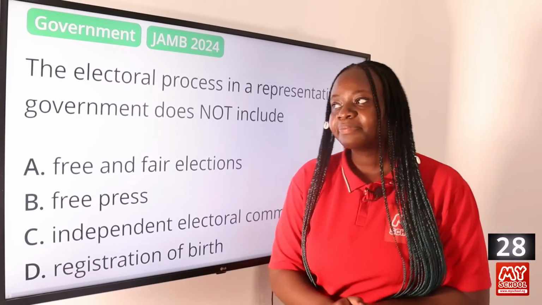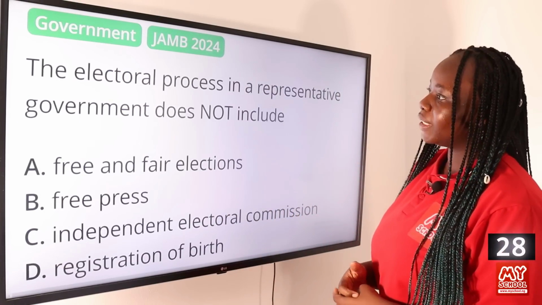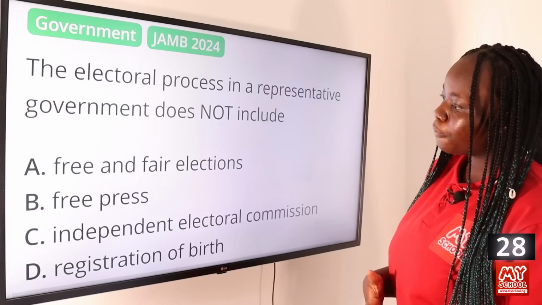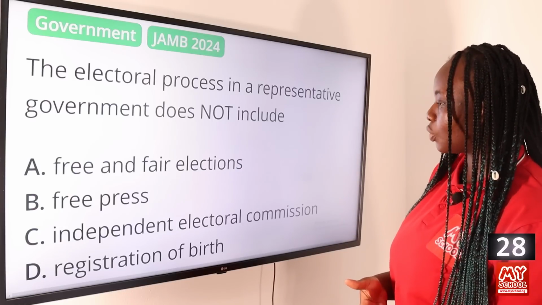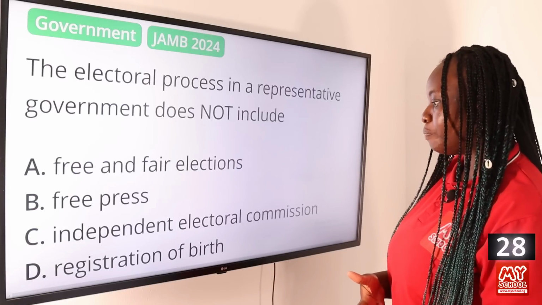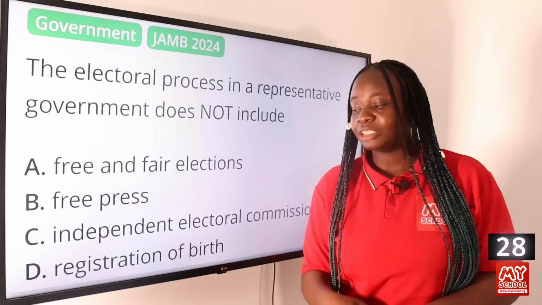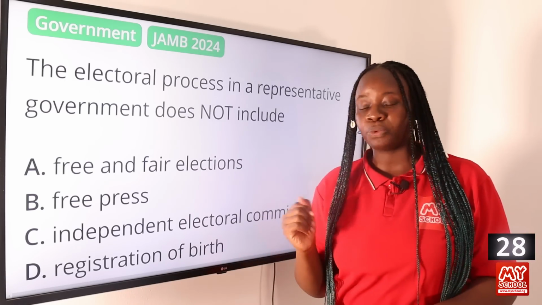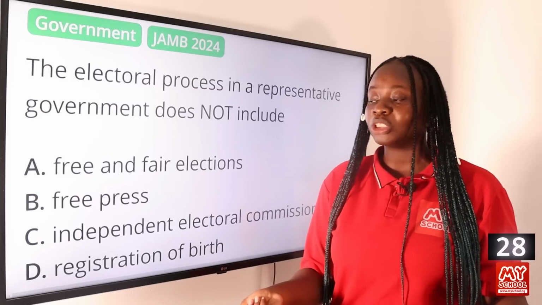Question 28. The electoral process in a representative government does not include A, free and fair elections, B, free press, C, independent electoral commission, and D, registration of birth. The answer to this question is option D, registration of birth. Registration of birth is not included in the electoral process. That is done as soon as someone is born.